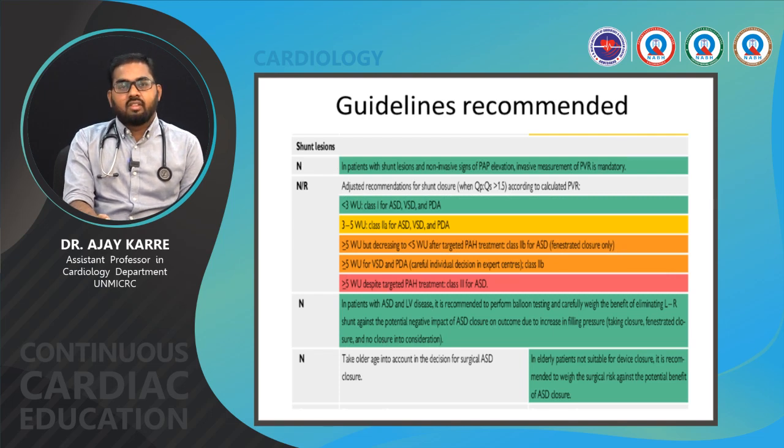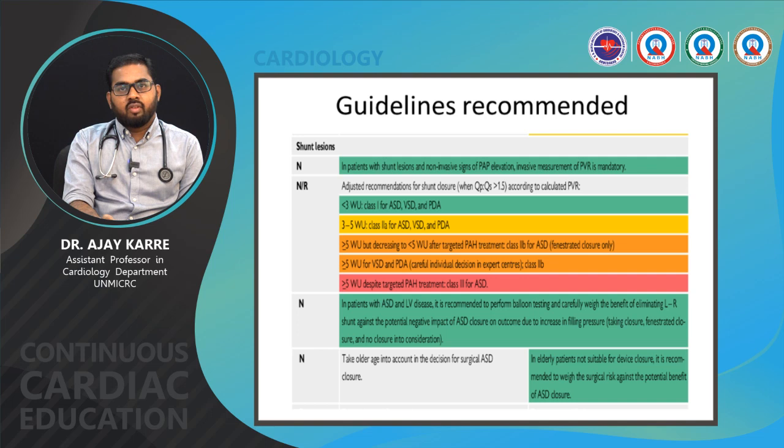In the 2020 ESC European Society of Cardiology guidelines for shunt lesions, in patients with shunt lesions and non-invasive signs of pulmonary arterial pressure elevation, invasive measurement of pulmonary vascular resistance is mandatory. Adjusted recommendation for shunt closure when QP by QS is more than 1.5 according to calculated PVR. When there is less than 3 Woods unit of pulmonary vascular resistance, it is a class 1 indication for closure for ASD, VSD and PDA, for device closure or surgical closure.